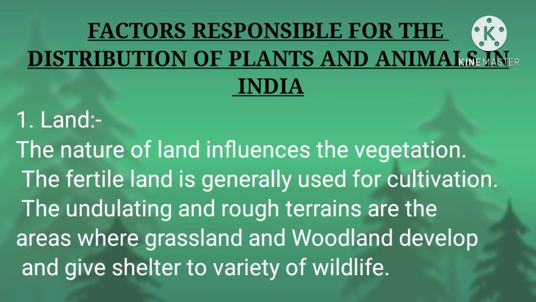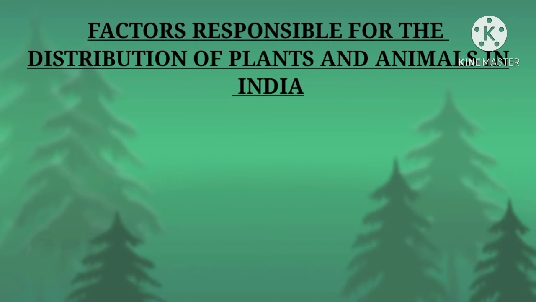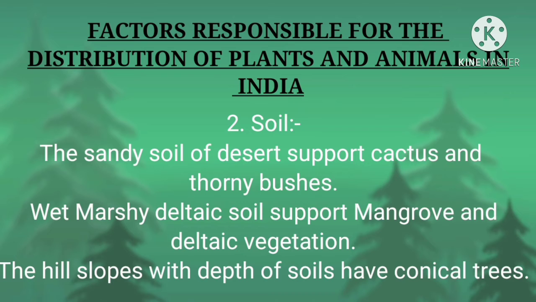Next one, soil. Different types of soils provide a basis for different types of vegetation. The sandy soil of deserts supports cactus and thorny bushes. Wet, marshy, deltaic soil supports mangrove and deltaic vegetation, for example the Sundarbans in West Bengal.